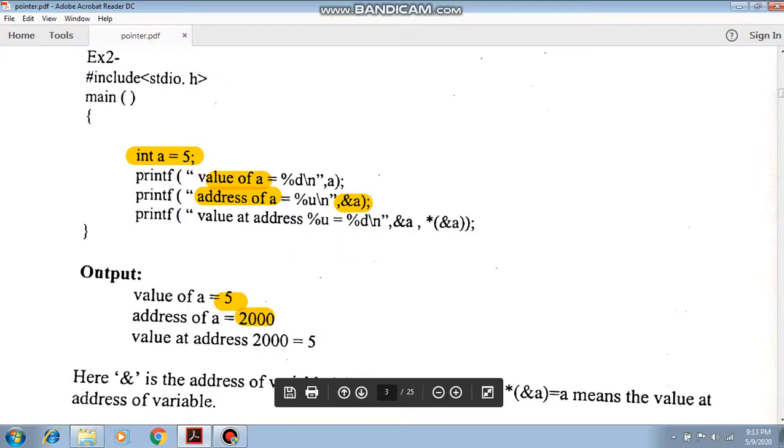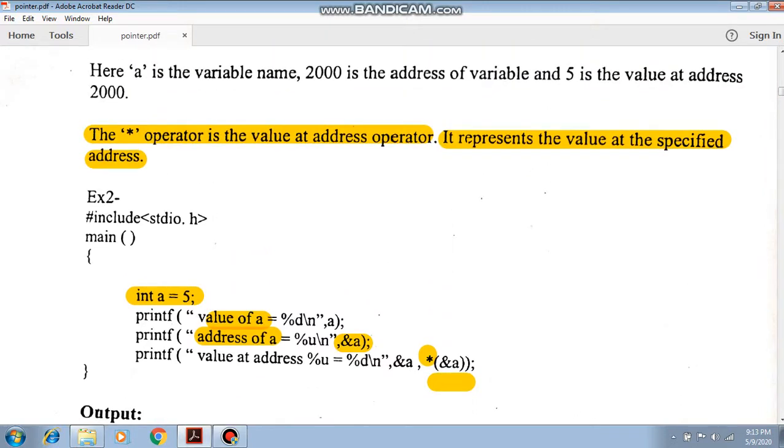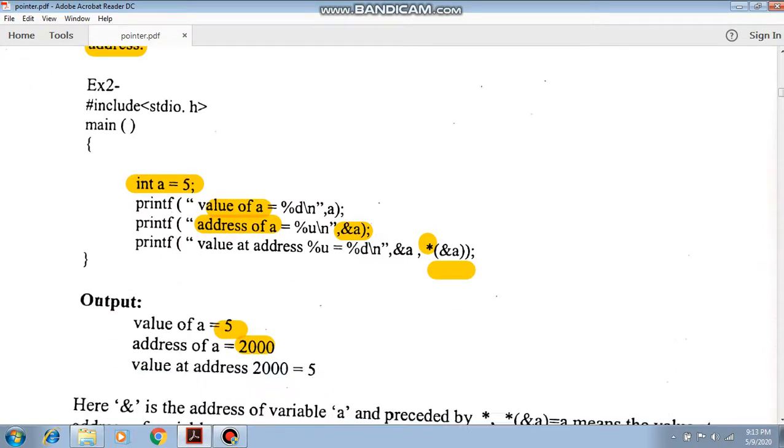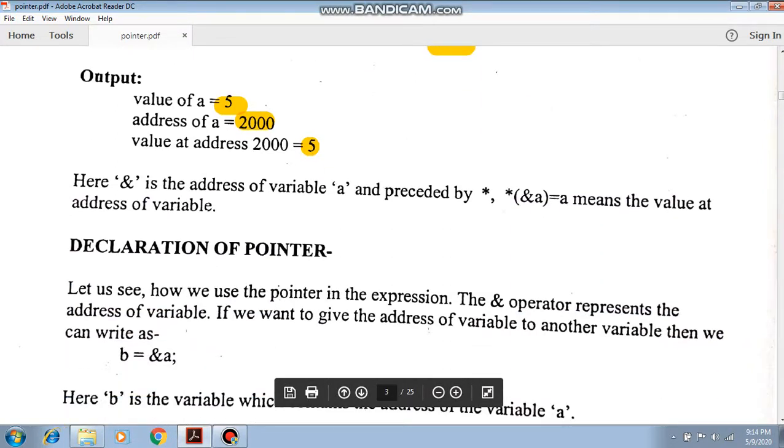Now when you put the asterisk sign before &A, it specifies that it represents the value at that specified address. It represents the value at that address. The value at the address is 5, so 5 is the output. In this way we are using the & operator and the asterisk operator.